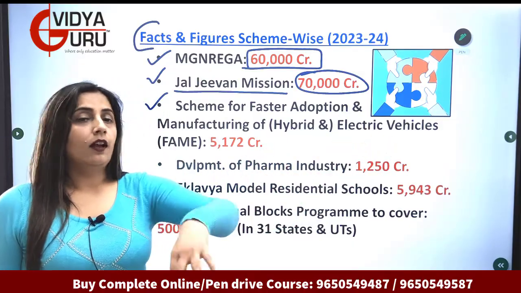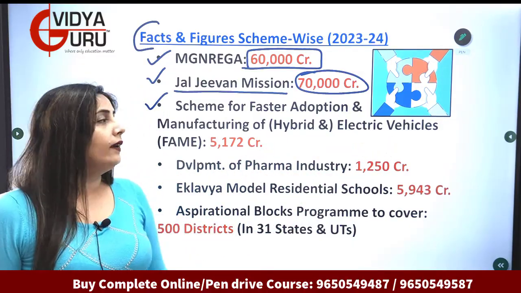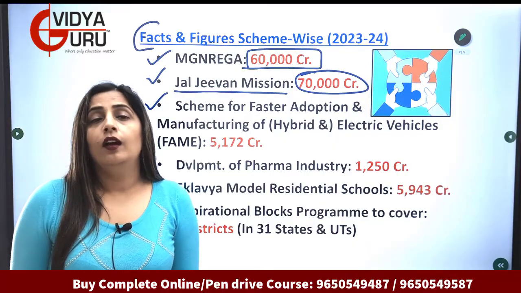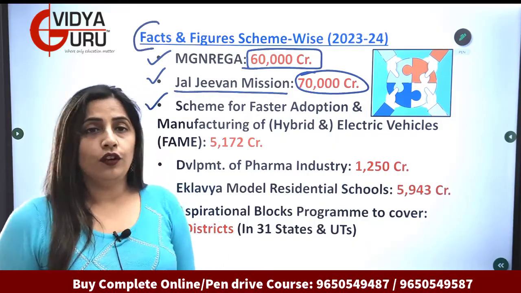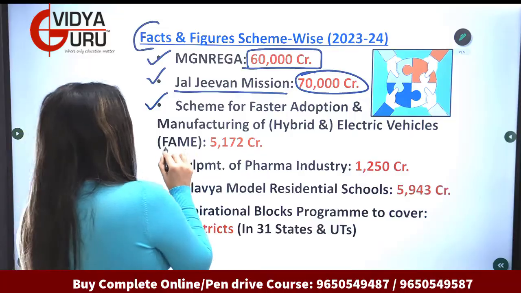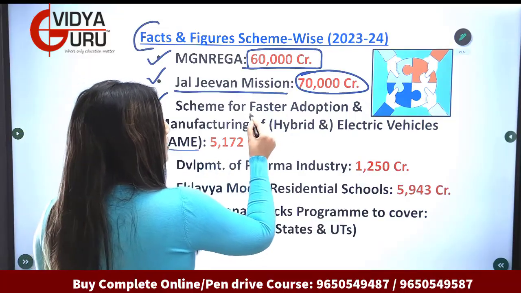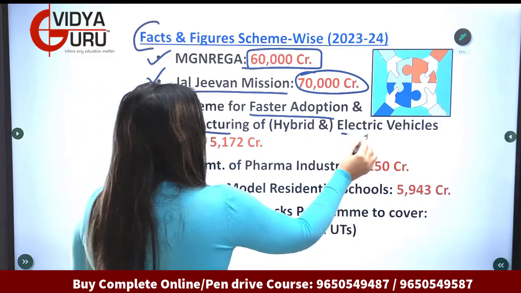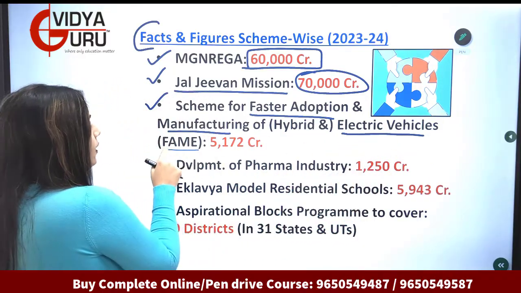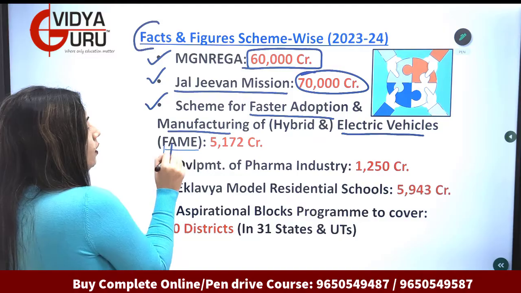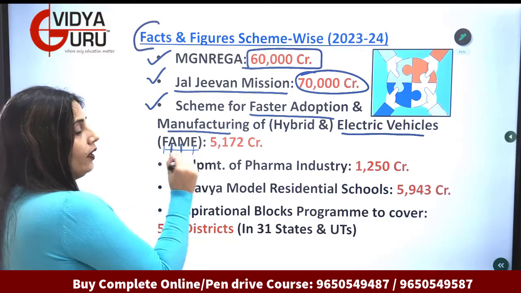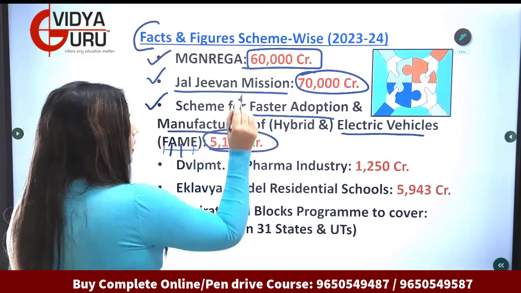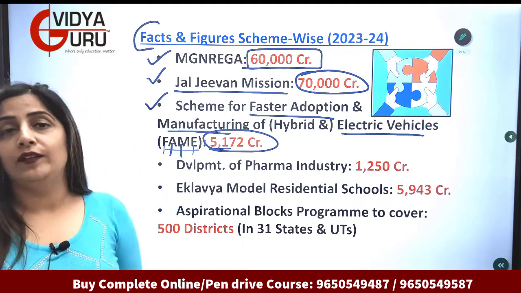We know that the government is promoting electric vehicles like anything. FAME is the abbreviation for this, where we state faster adoption and manufacturing of electric vehicles. The scheme wise allocation here is 5172 crores.